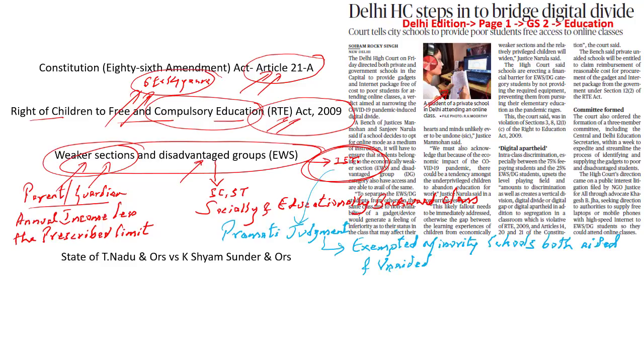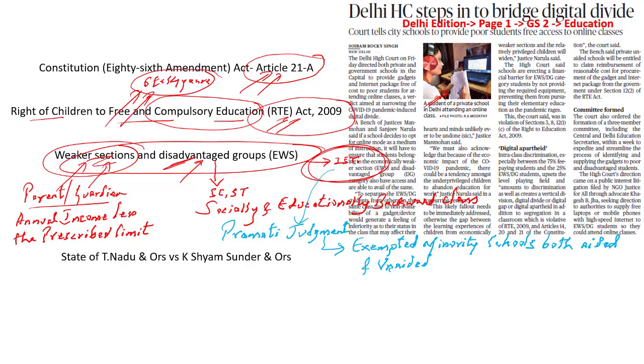That is because the Delhi High Court has recently passed a judgment. It says that in case there is a private educational institution which is employing the digital mode of education, and in such an institution there are weaker sections and disadvantaged groups, then such a private institute will have to provide all these students either mobile phones or any other apparatus, and also provide internet connectivity so that these students do not miss out on the educational platforms.